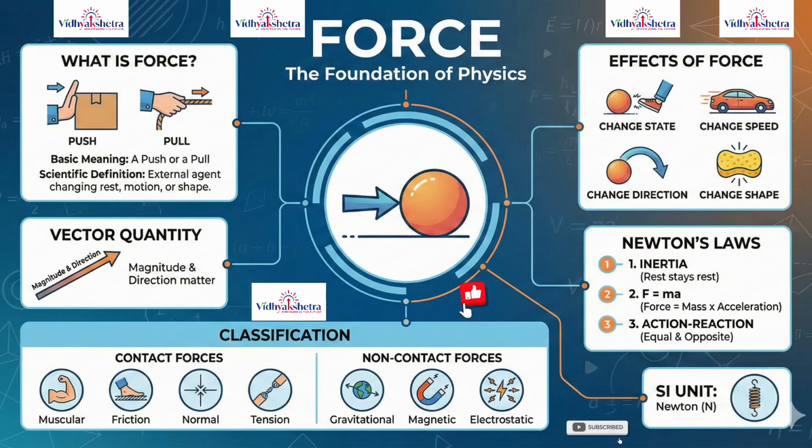Frictional force. Friction is a force that opposes the relative motion between two surfaces in contact. It always acts opposite to the direction of motion. Friction helps us walk without slipping, write with a pen, and stop vehicles using brakes. However, friction also causes wear and tear and energy loss in machines.